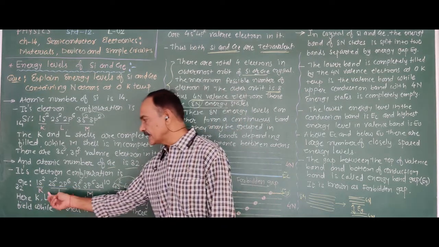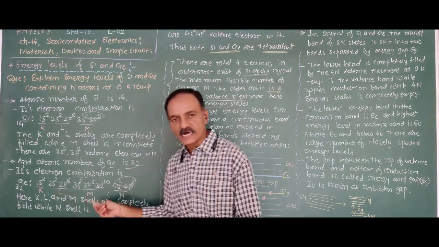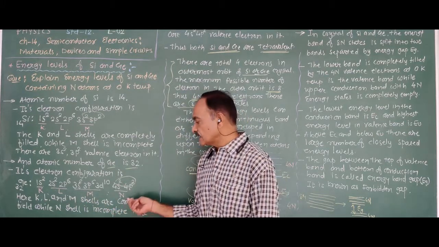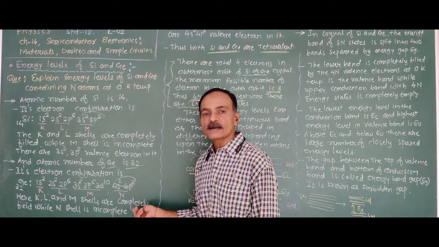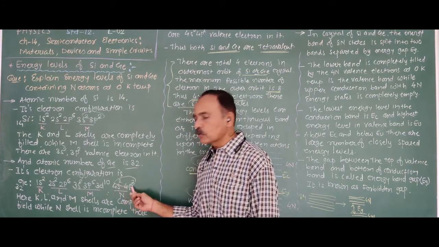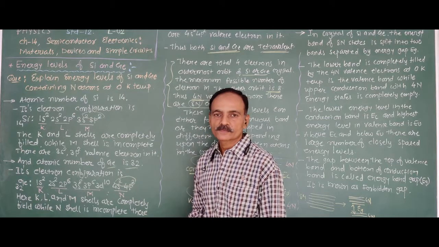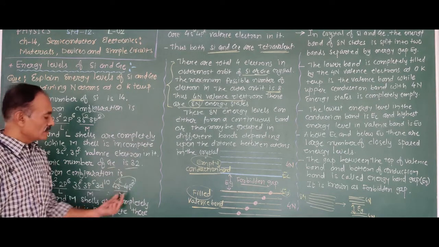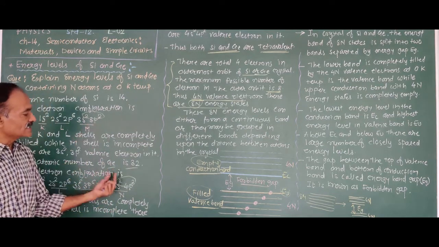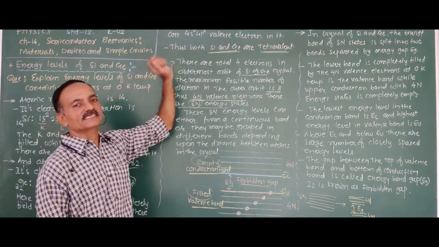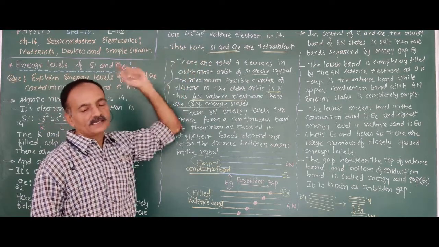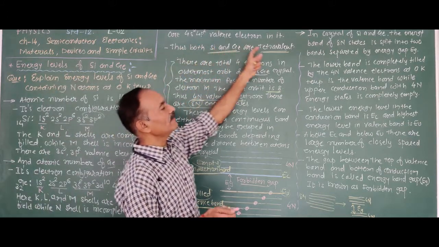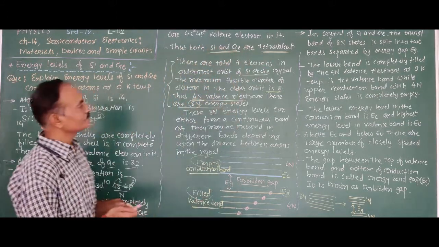For germanium, K, L, M shells are completely filled by electrons, while the N shell is incomplete, having 4 valence electrons. Therefore, both silicon and germanium have 4 valence electrons, so they are tetravalent.